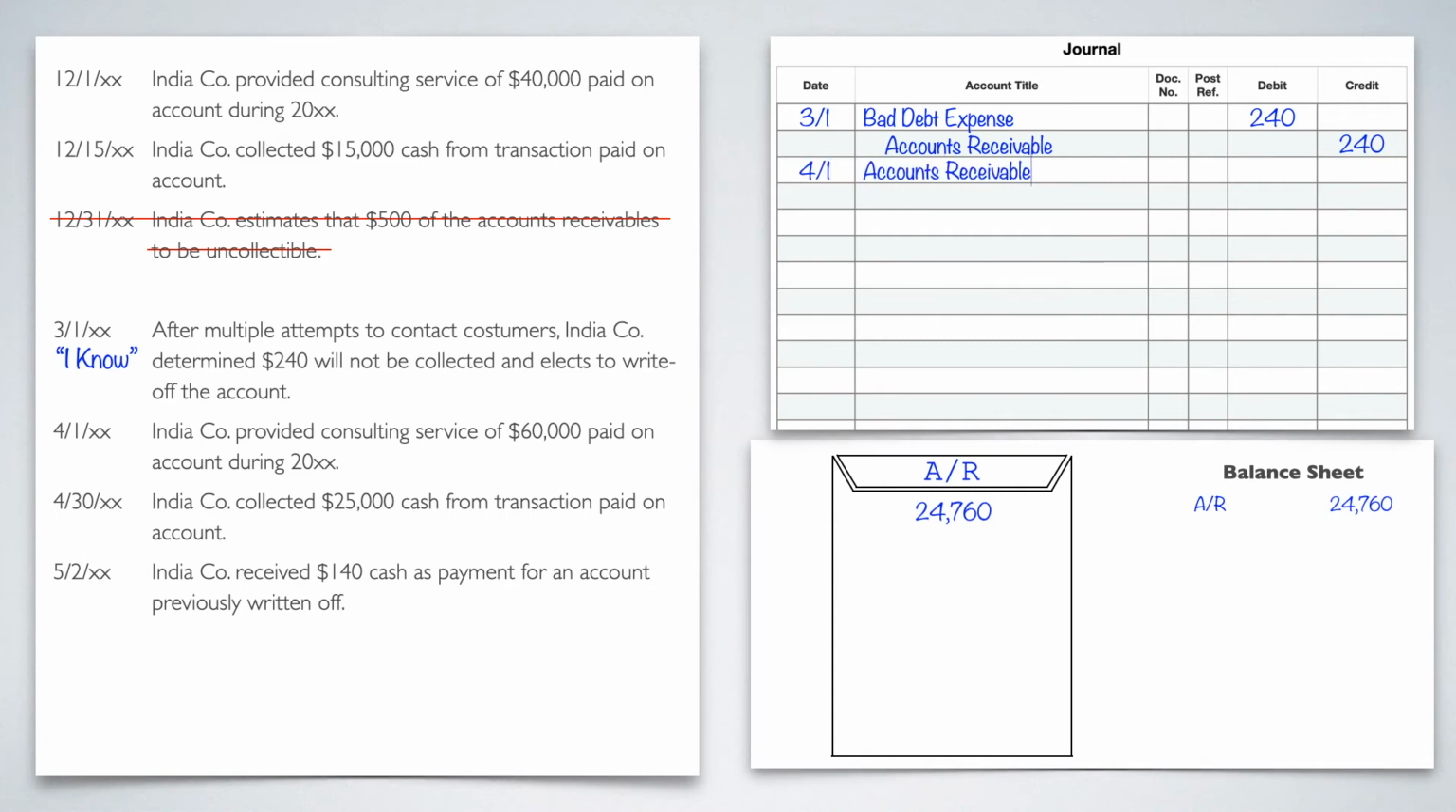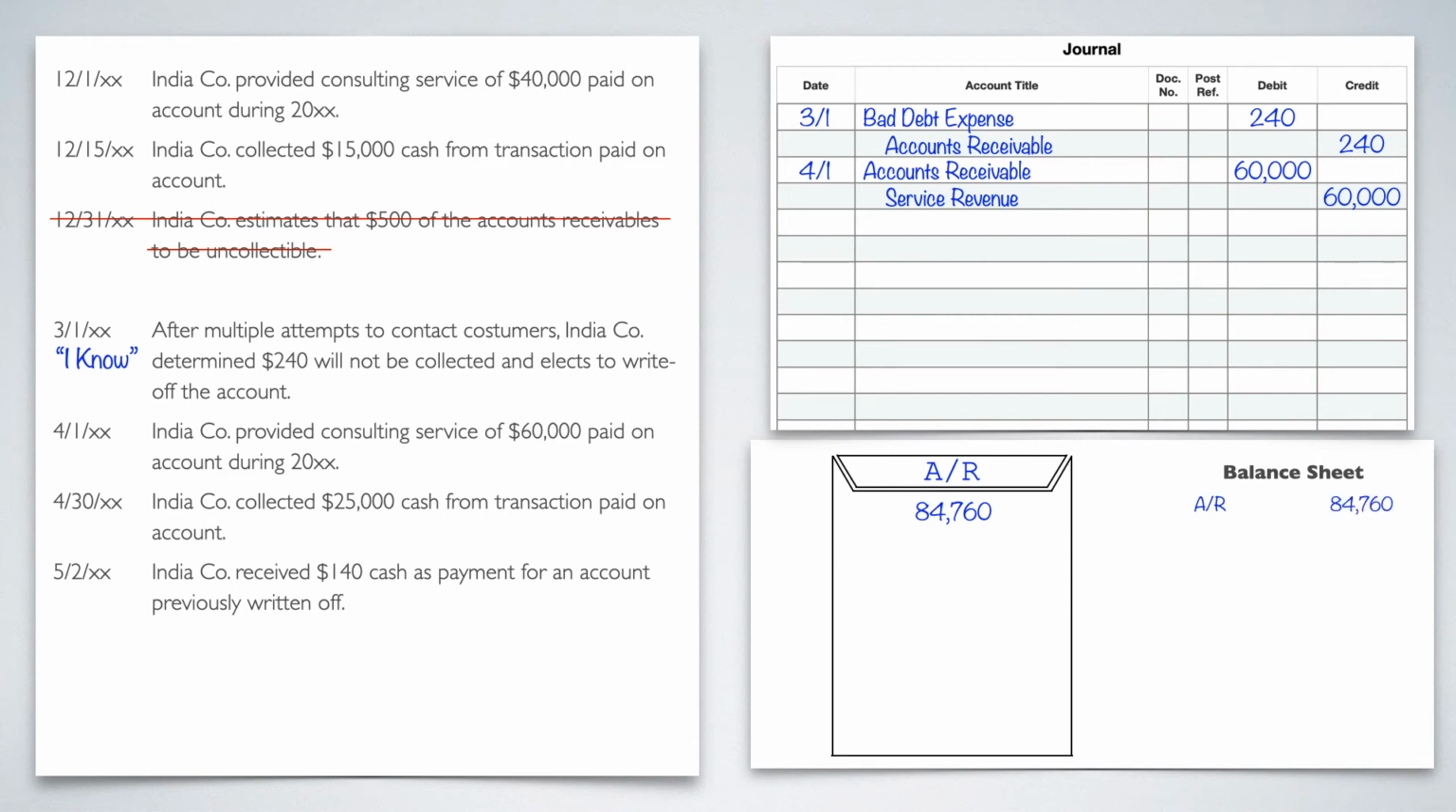All right. Now we go into 4/1, where we provide $60,000 of consulting services. So we will do accounts receivable debit of 60,000 and then service revenue credit of 60,000. So we will add that 60,000 to our AR folder. That's going to give us 84,760. And again, on our balance sheet, it'll be 84,760.